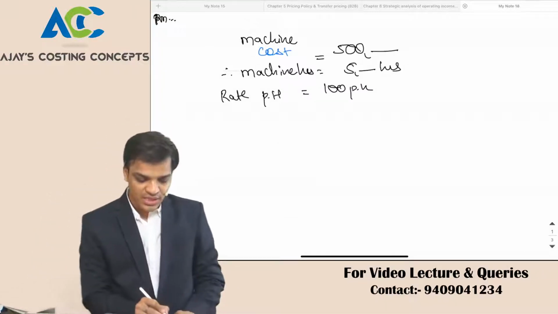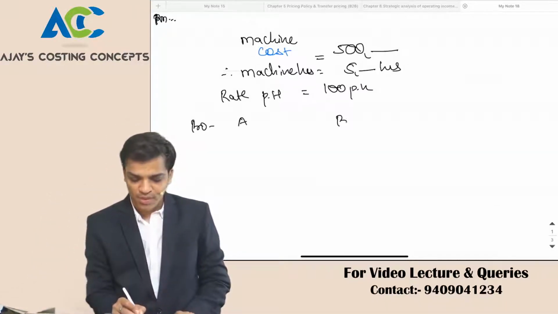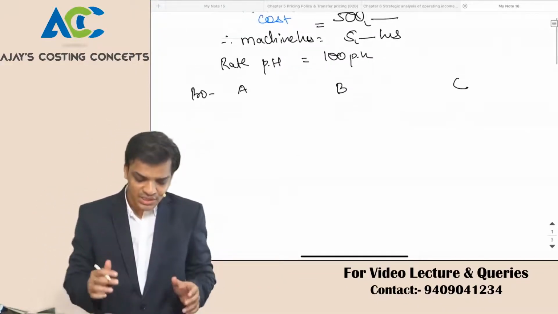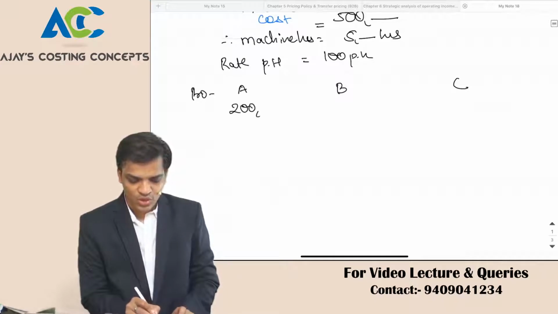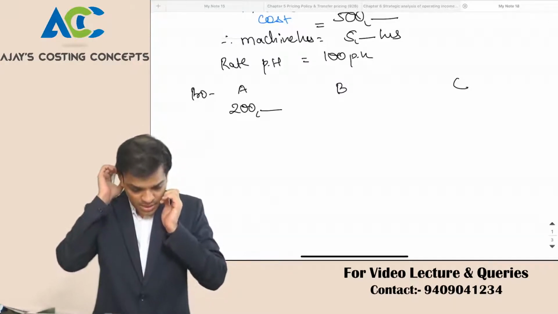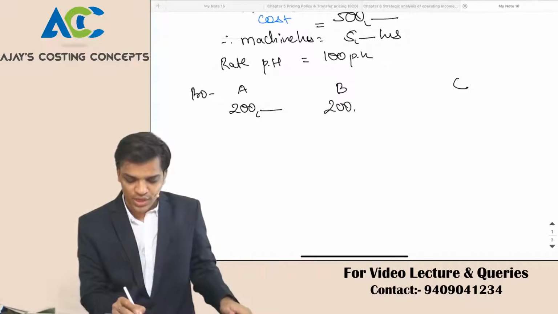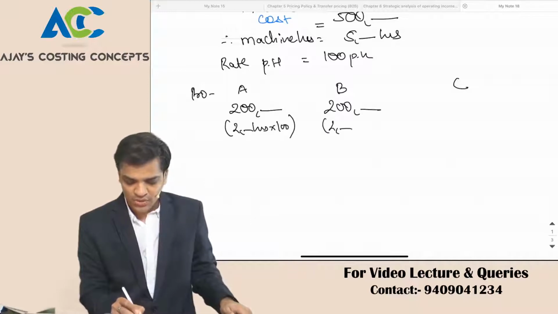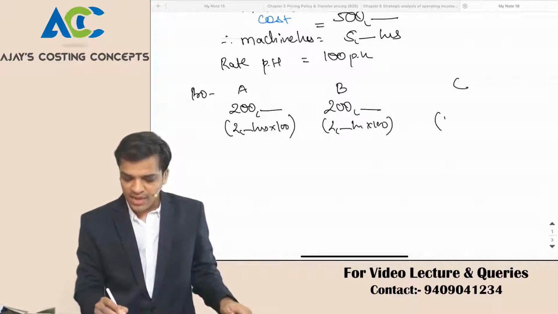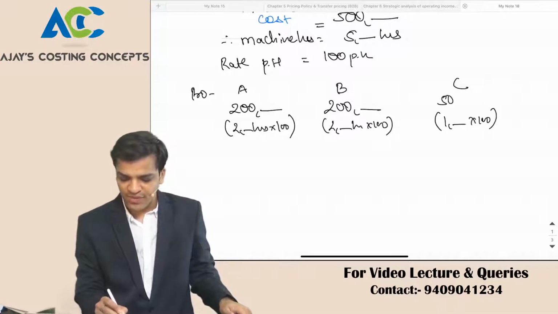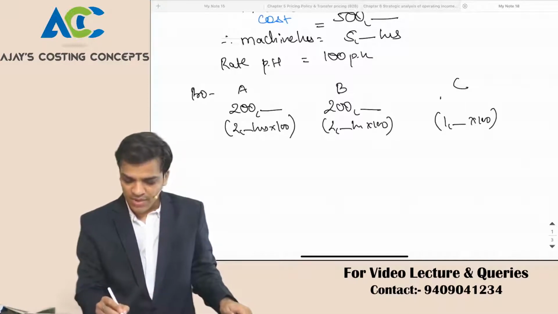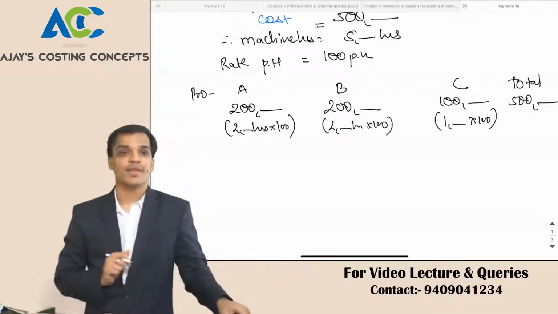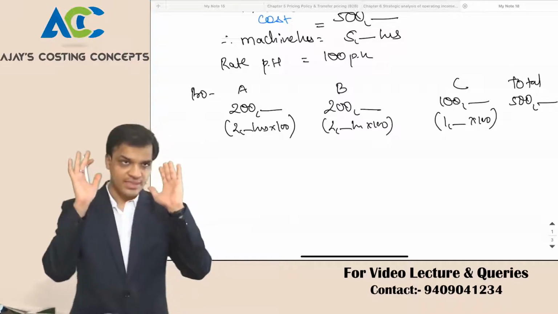How many hours my product A has taken, product B has taken, C has taken, we used to apportion the same. Suppose here we have 2,000 hours. So we will allocate 2 lakh over here. 2,000 hours into 100, 2,000 hours into 100, and 1,000 hours into 100, so 1 lakh over here. Your total cost allocated will be 5 lakhs. This is how we used to do in IPCC.